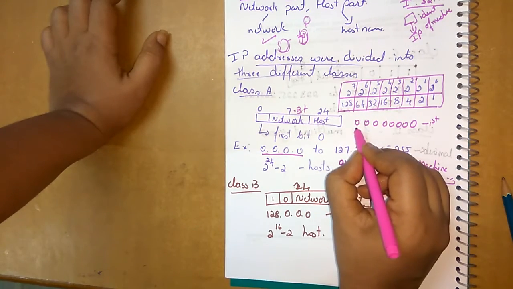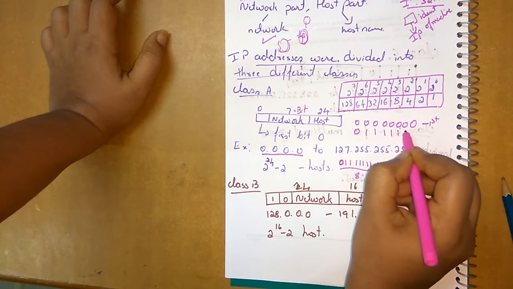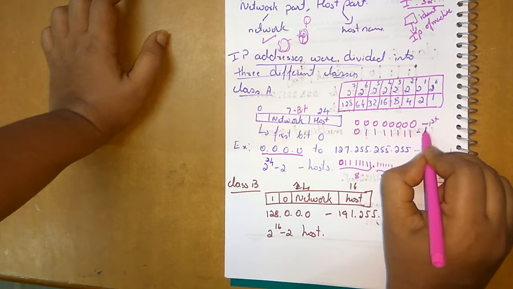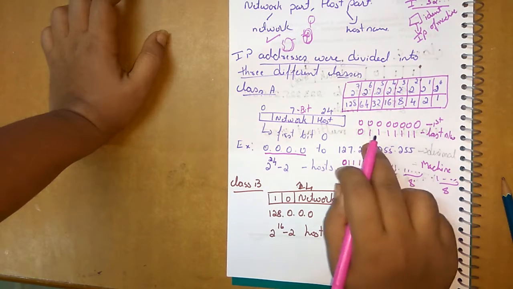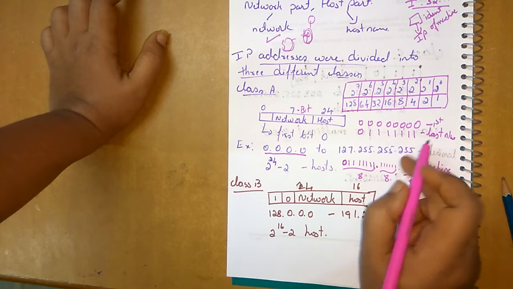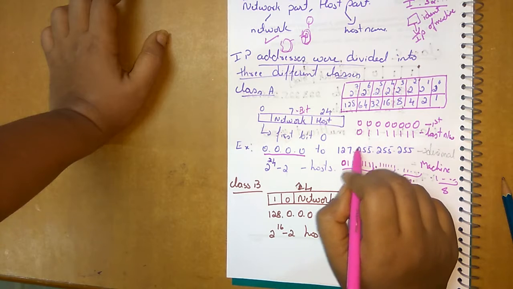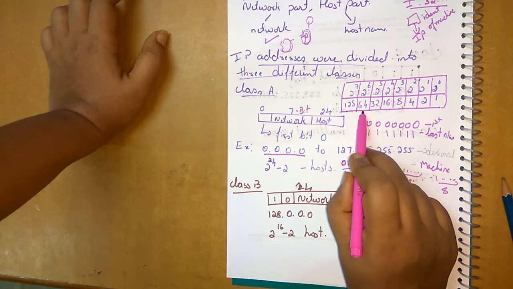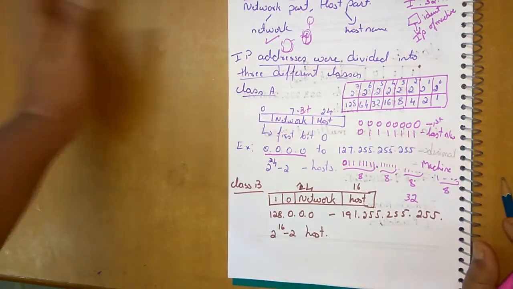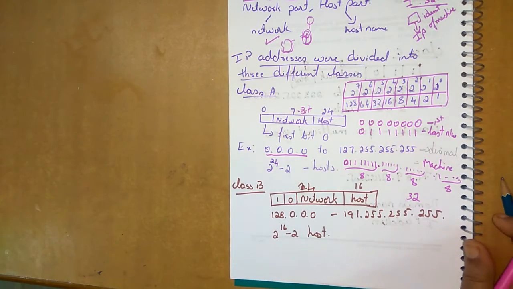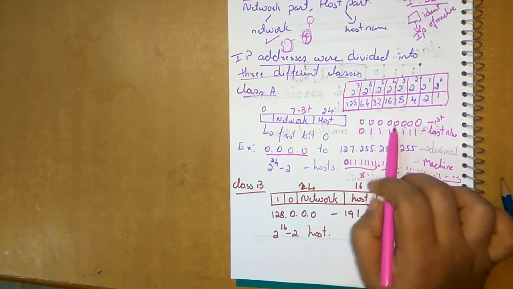Initially it will be 0, and the maximum means 1 1 1 1 1 1 1, which will be the last network number. So 0 1 1 1 1 1 1 1, if you convert to decimal, is 127. That is the basic conversion from binary to decimal and decimal to binary. So the maximum will be 127.